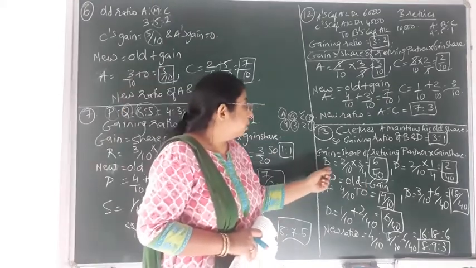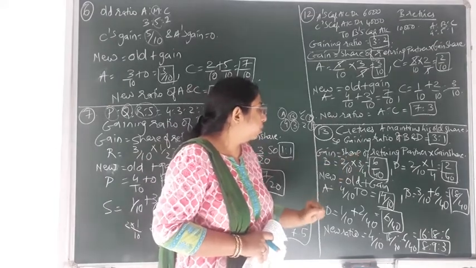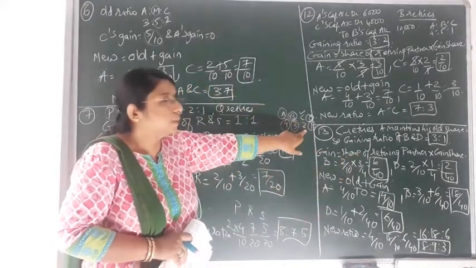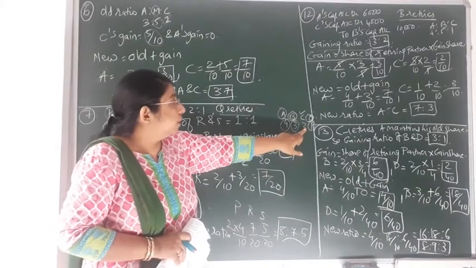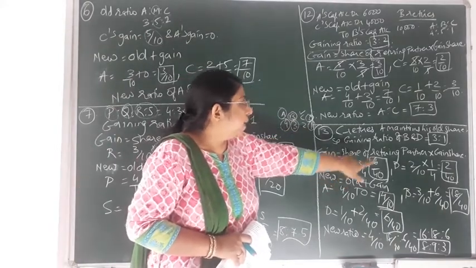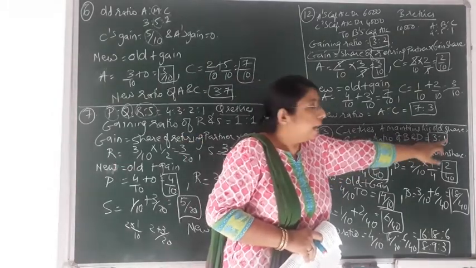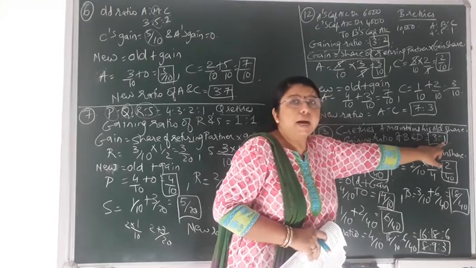So to find the gain of B, it is equal to the share of the retiring partner multiplied by the gain share. What is the share of the retiring partner? Partner C is retiring, and his share is 2 by 10. Now what is the gain share over here? It is 3 by 4 for B, and for D it would be 1 by 4.